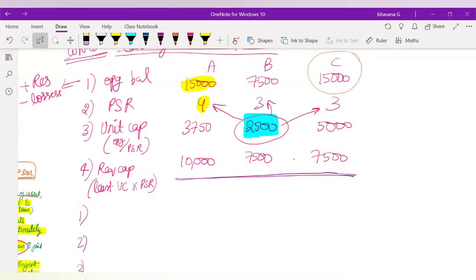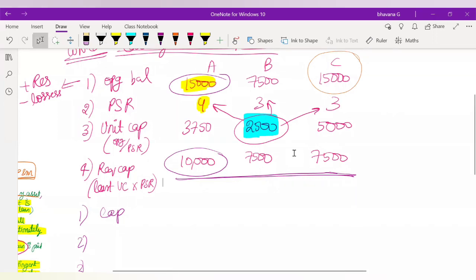Now, in your step here, you will again get something known as opening, or you can just write here capital. You can just write it as capital here. What you have to do here is 15,000 minus 10,000 and write the remaining balance here. So your opening balance was 15,000, but your required capital is only 10,000. So you have to do 15,000 minus 10,000 and you will get 5,000 as your balance.